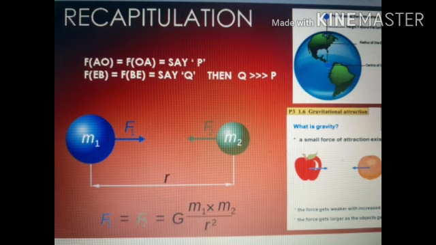Today, we will study Earth's gravitational acceleration and discuss the changes in the value of acceleration due to gravity, which is denoted by small g. But before that, let us quickly revise what all we have studied till now.